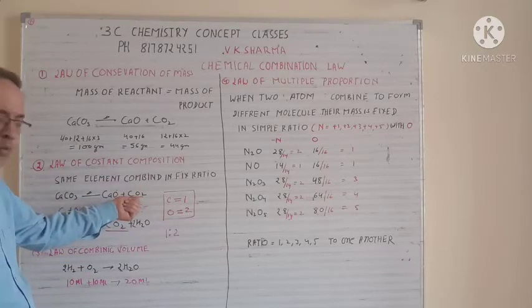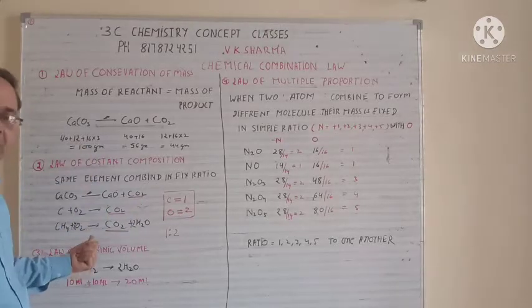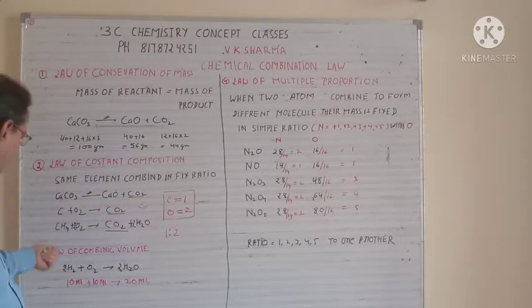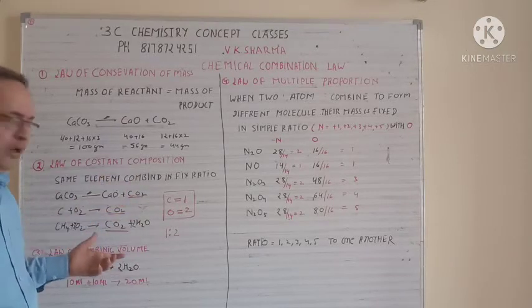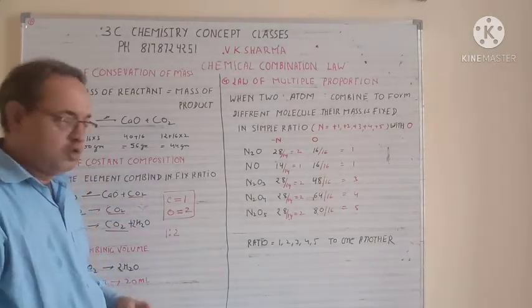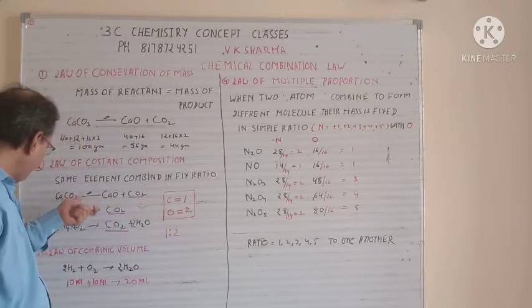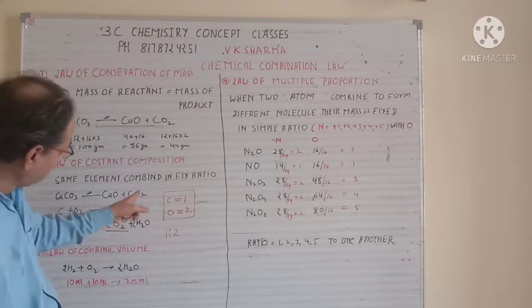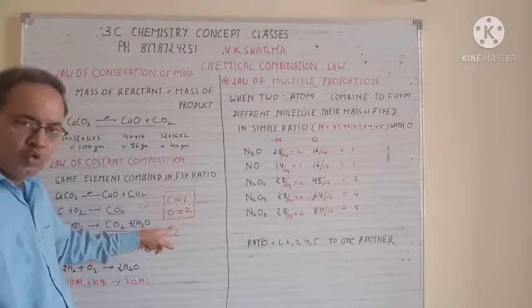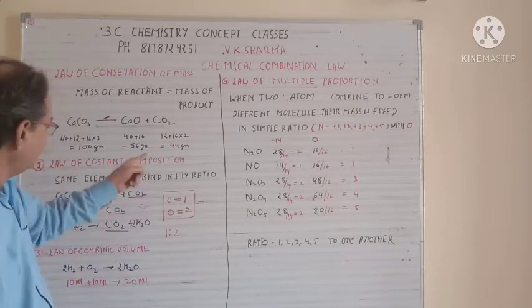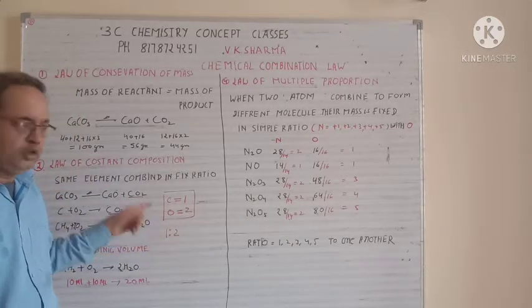Now we are producing this CO2 by various reactions. Another reaction: carbon plus oxygen gives you CO2. That is another way. Now with a hydrocarbon, methane plus O2 gives you CO2 plus water. So this CO2 is given by many reactions. We are preparing the CO2 from 3 different compounds, but if you see carefully, the ratio of carbon is 1 and oxygen is 2. So the ratio is always 1 to 2. This constant composition explains this.